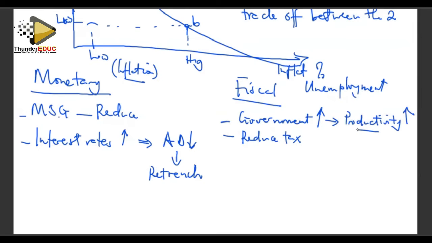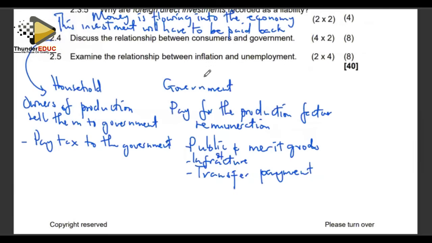There is going to be more money compared to the amount of goods and services which it must buy. And as a result, the prices are going to go high. Right, that's basically how you can describe the relationship between the two economic problems of inflation and also of unemployment.